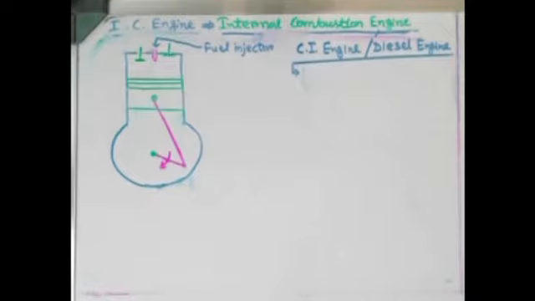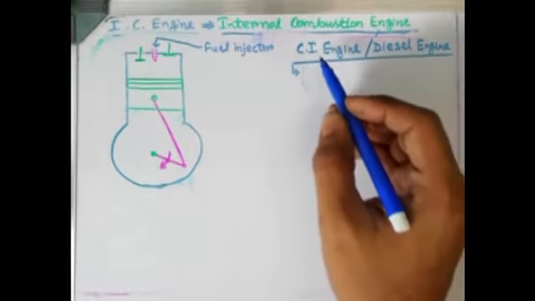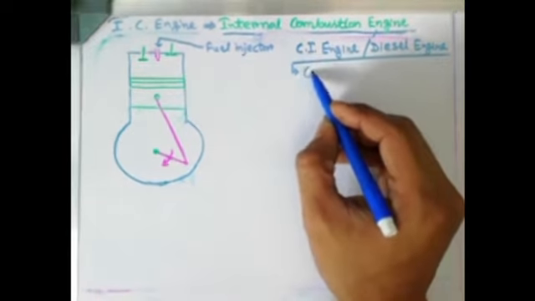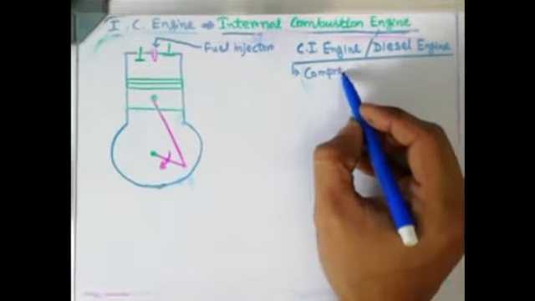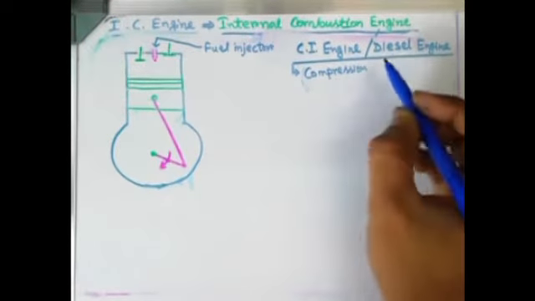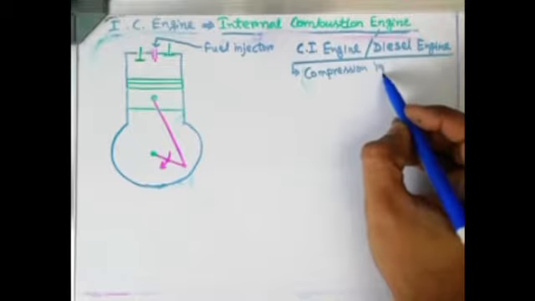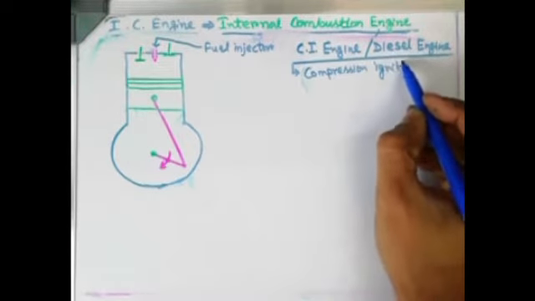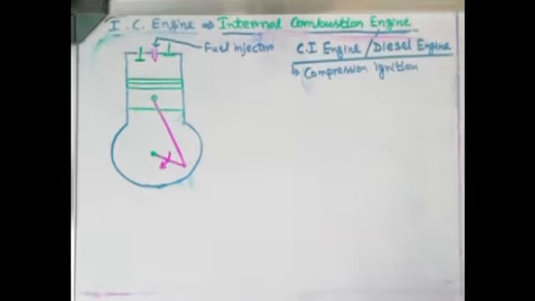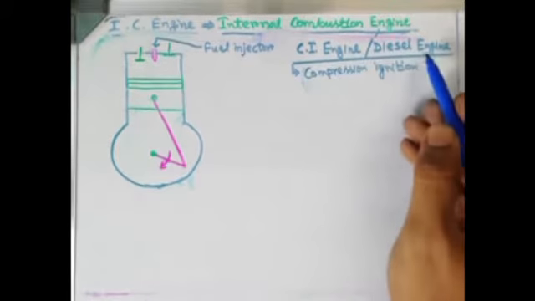Now coming to the third part, we are discussing here regarding the IC engine, but in this particular case we are going to discuss the IC engine in CI form. CI means compression ignition. Compression ignition engine. So it is also named as diesel engine.